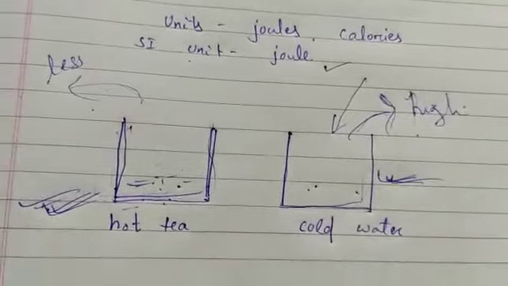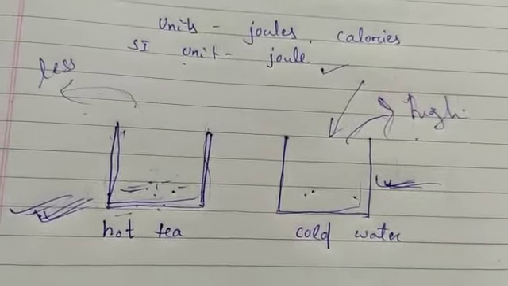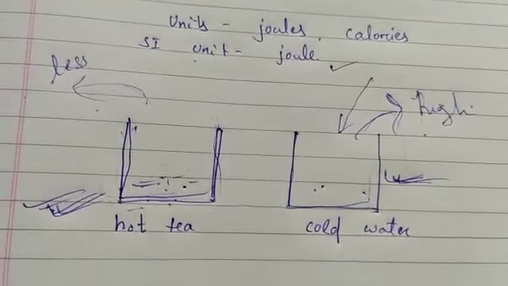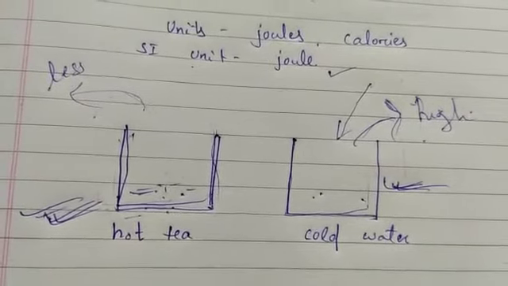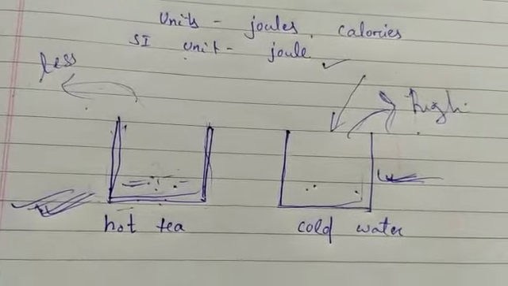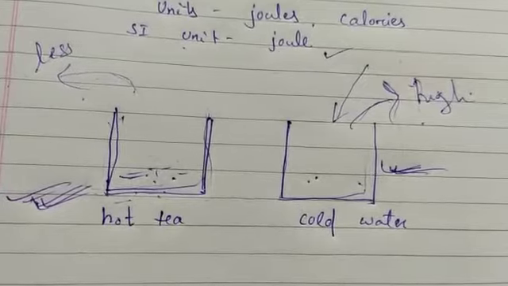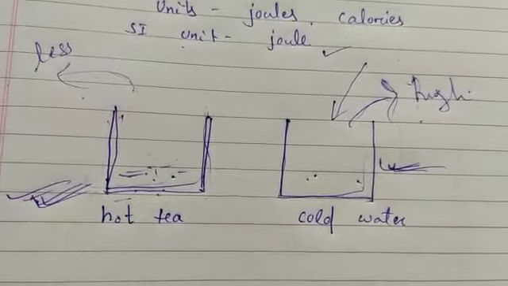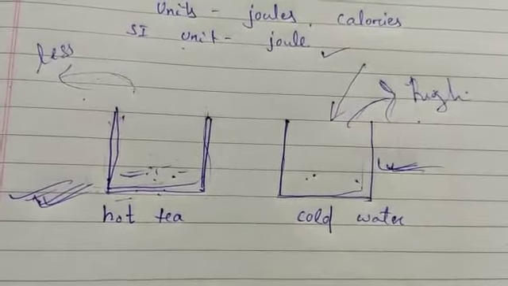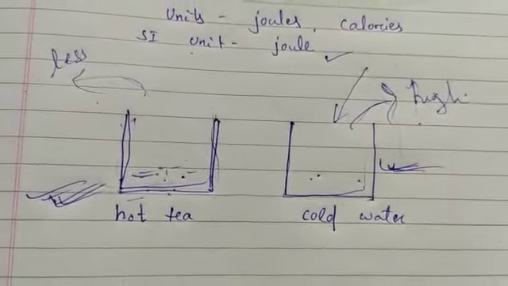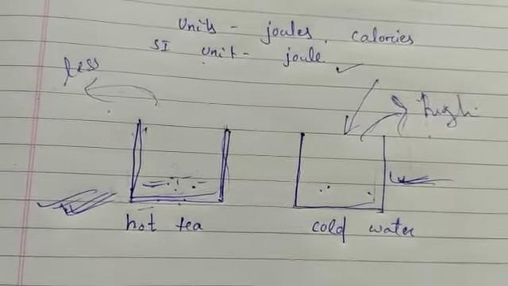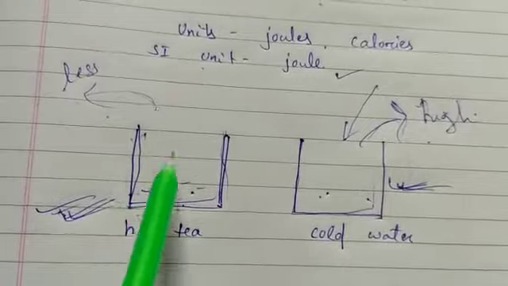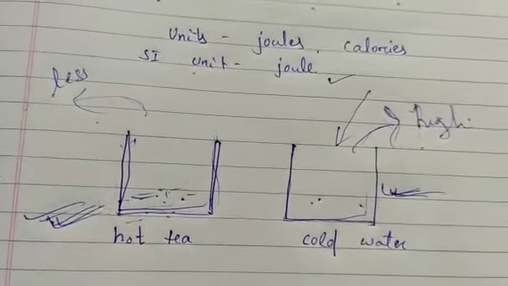That is why it slowly increases its temperature. So we can say that both have the same temperature as the surrounding air. Compared to the surrounding air, both the cups or glasses will be at the same temperature. So now you can see very clearly that heat flows from the high region to the lower region.